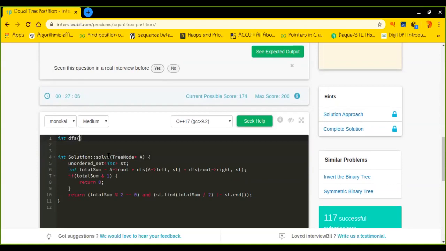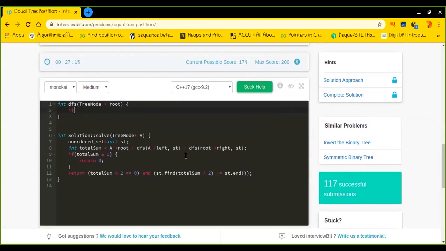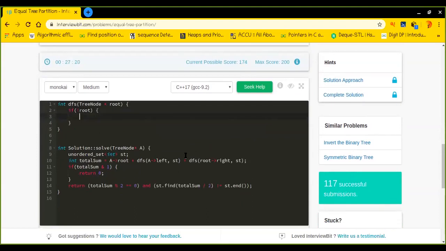Cool. So let me quickly write the DFS function, which is responsible for returning the sum of the whole tree. It needs the root. If the root is null, then I should return 0.